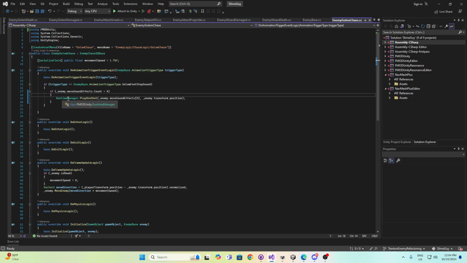And then we just call this runtime manager play one shot, and play the move sound effect at that zero spot. This basically just checks to make sure there's something in there. So if there's nothing in there, it doesn't throw an error, and nothing will play. Otherwise, this will play the sound effect at that position.